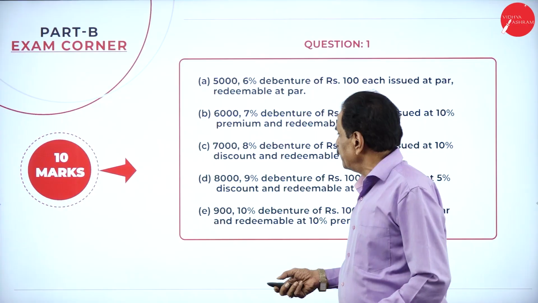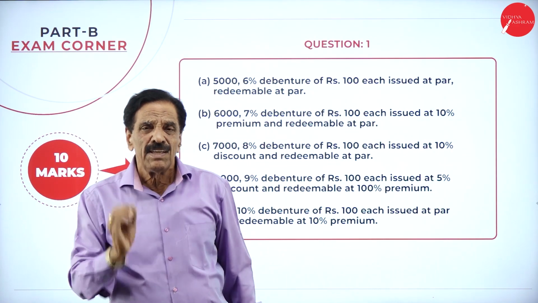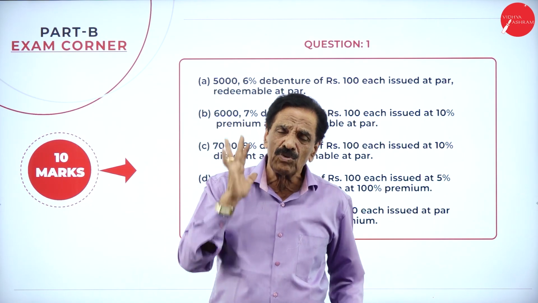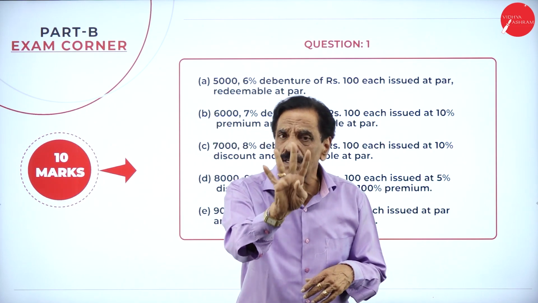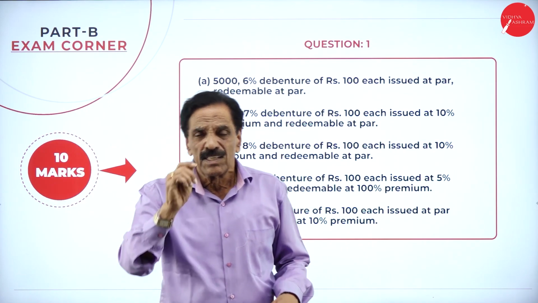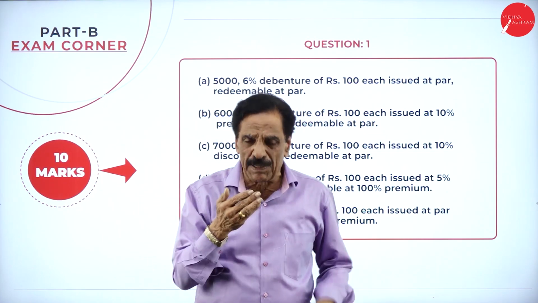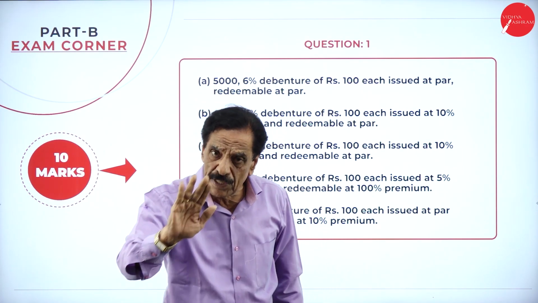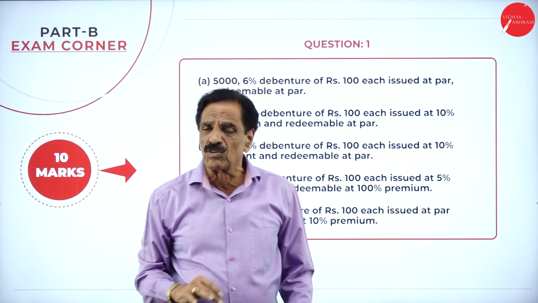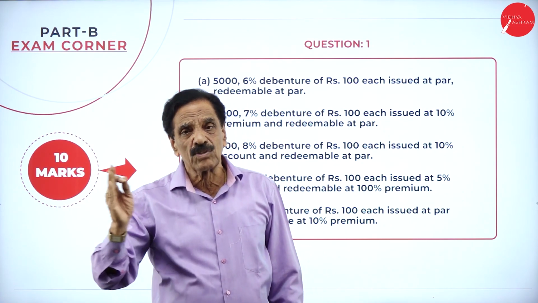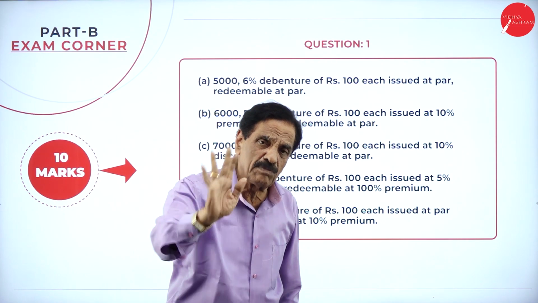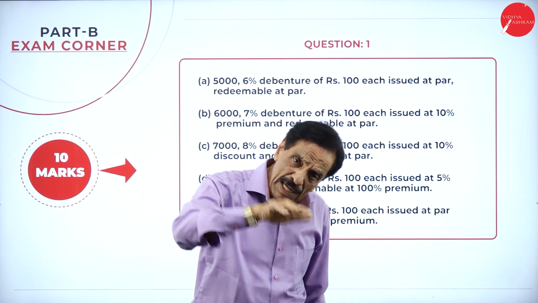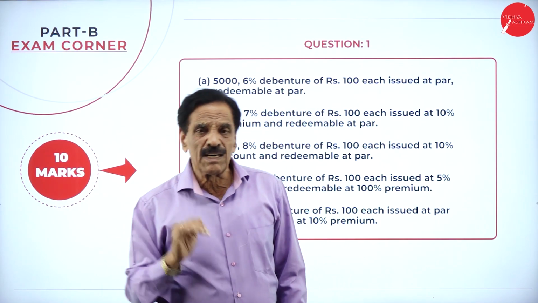Okay, we'll start now. So, redemption of debentures. He says the conditions are, when the debenture is nothing but a secured loan, they will ask 5 points, each point carrying 2 marks. How is it? Issued at par, redeemable at par means taken at par, repaid at par. Entry: bank account debit to debenture account, debenture account debit to bank account. What's the entry? Bank account debit to debenture account, debenture account debit to bank account. 2 marks for this.